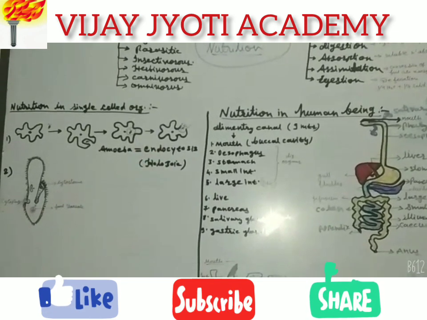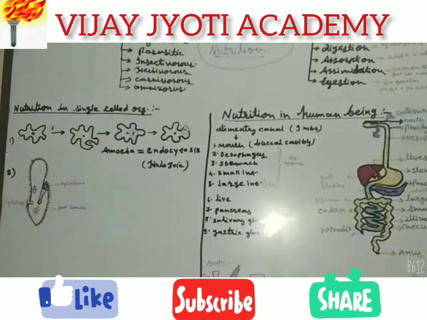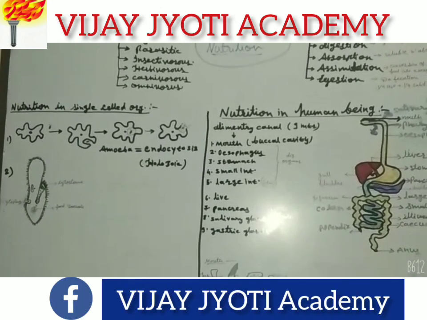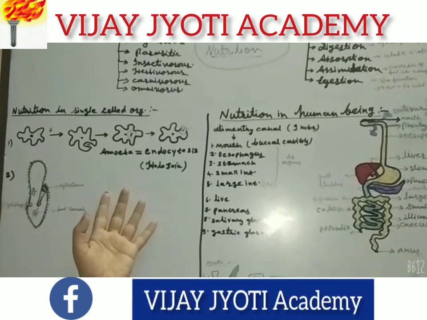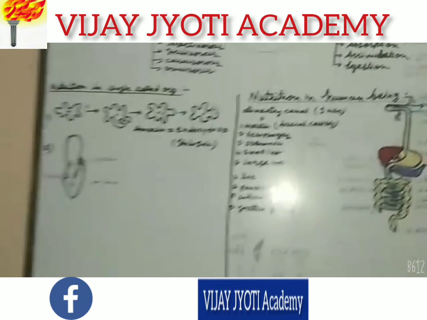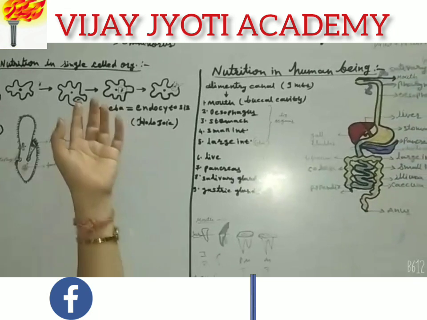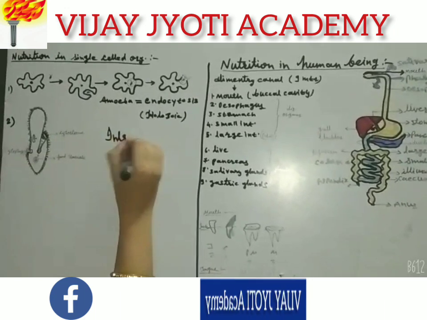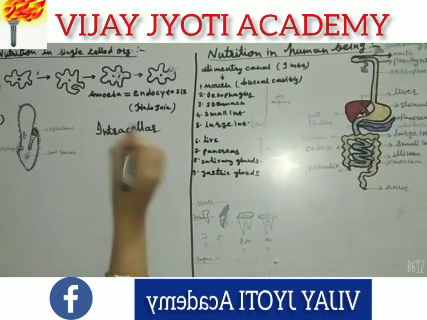Here the nutrition is intracellular, which means the organism engulfs its prey and takes it inside the cell. So nutrition takes place in one cell only. There is no digestive system, no alimentary canal, no particular system for the digestion of the food. That is why it is called intracellular nutrition, which means nutrition takes place in the cell.